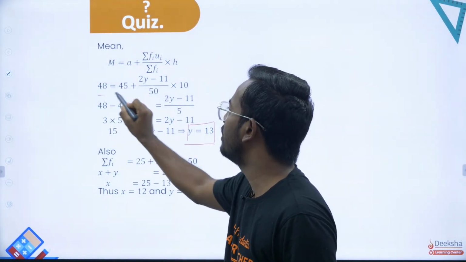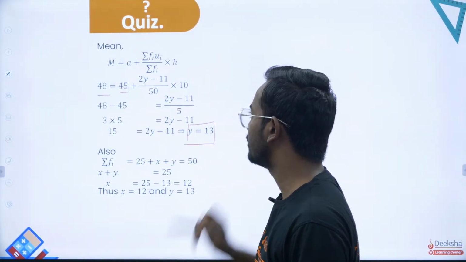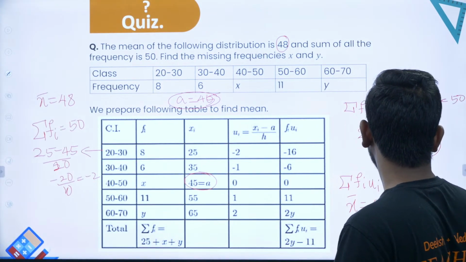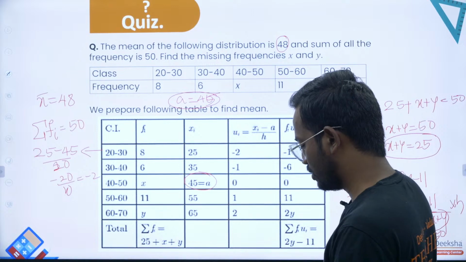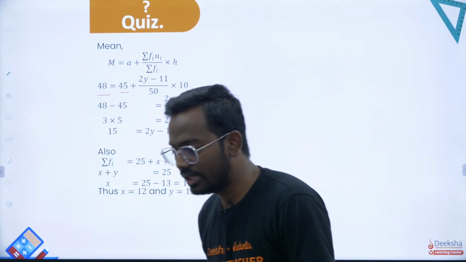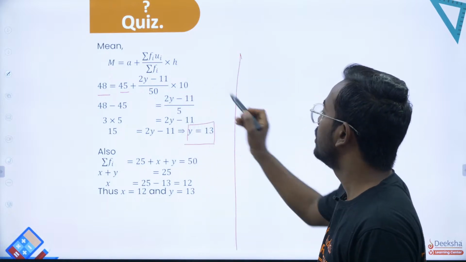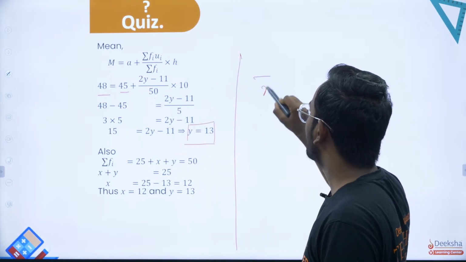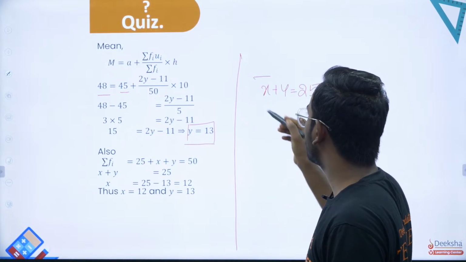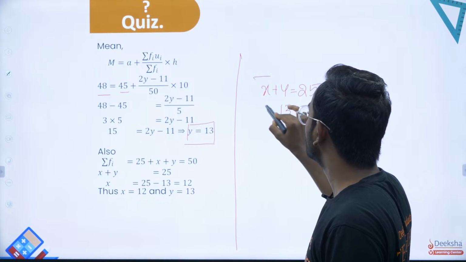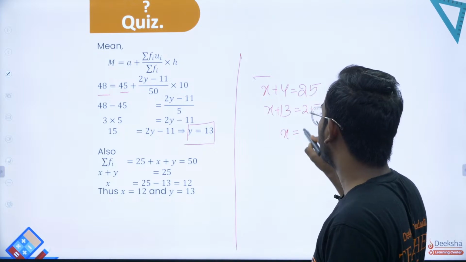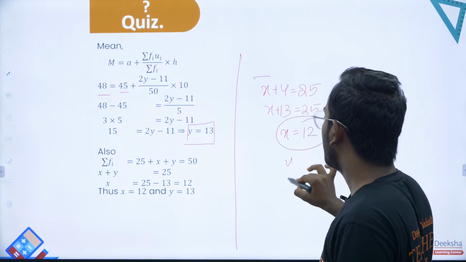So the same thing, 48, 45, 2y minus 11, 50 into 10. Don't forget to put h here; this has to be multiplied with h. Now if you put h back, you will end up with the final result y is equal to 13. Once you get y is equal to 13, you can resubstitute in the x plus y is equal to 25 equation. So x plus 13 equals 25, followed by x is equal to 12. So your x is 12 and y is 13.